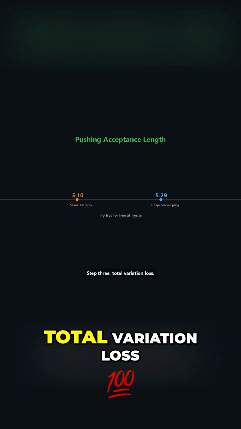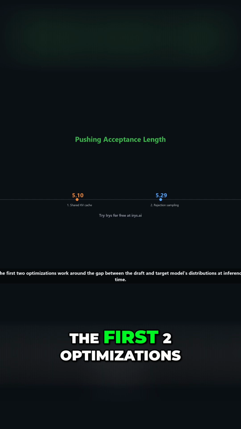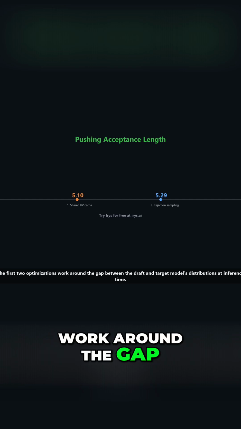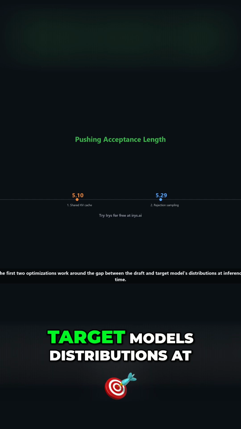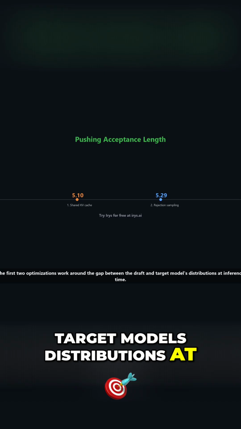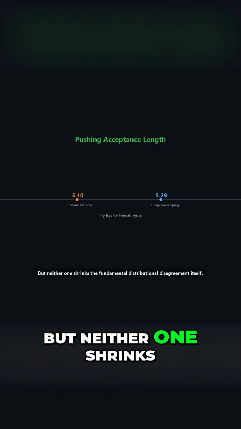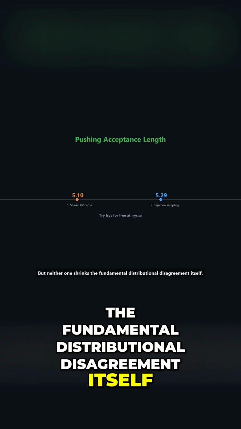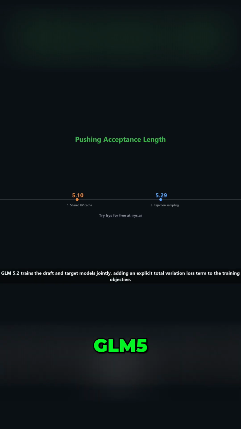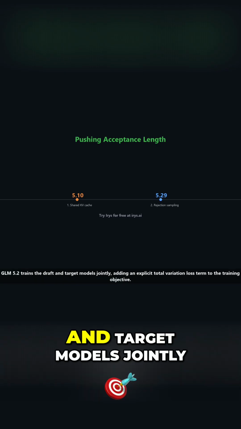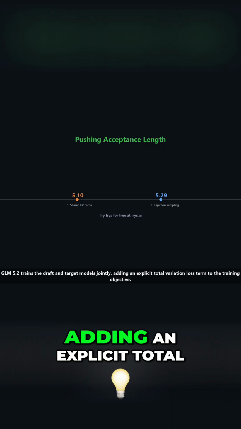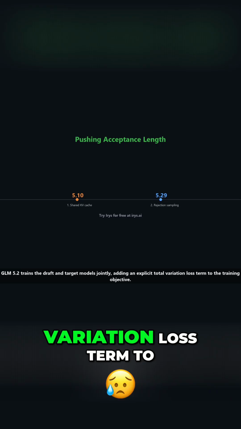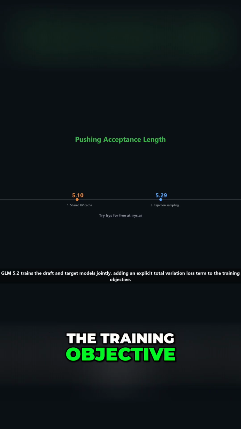Step 3. Total variation loss. The first 2 optimizations work around the gap between the draft and target model's distributions at inference time, but neither one shrinks the fundamental distributional disagreement itself. GLM5.2 trains the draft and target models jointly, adding an explicit total variation loss term to the training objective.